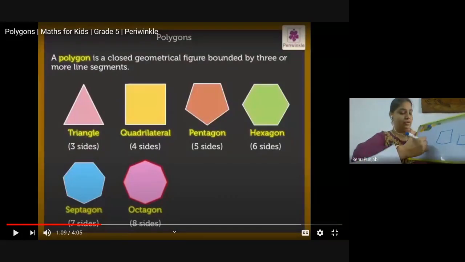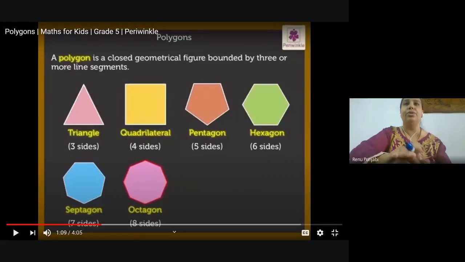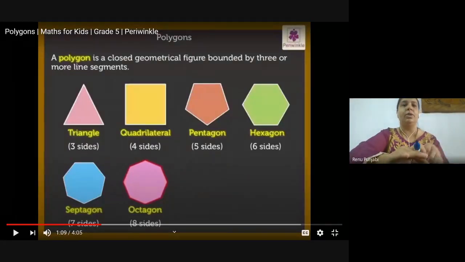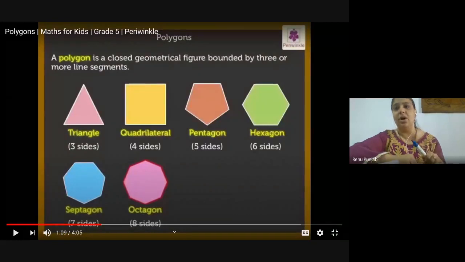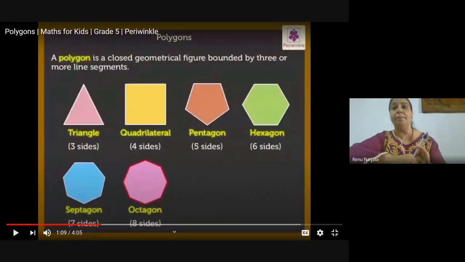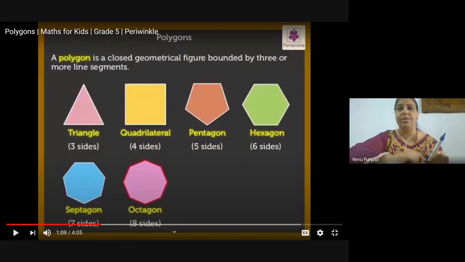Only the thing is, you said that the septagon has 7 sides, and you have in mind that the septagon only has this shape. No, it is compulsory that a septagon should have 7 sides, but not compulsory that it is always in this shape. Am I clear now? Same like octagon. It is compulsory that an octagon should have 8 sides, but it is not compulsory that the shape of the octagon is always this shape. Am I clear? Clear now?